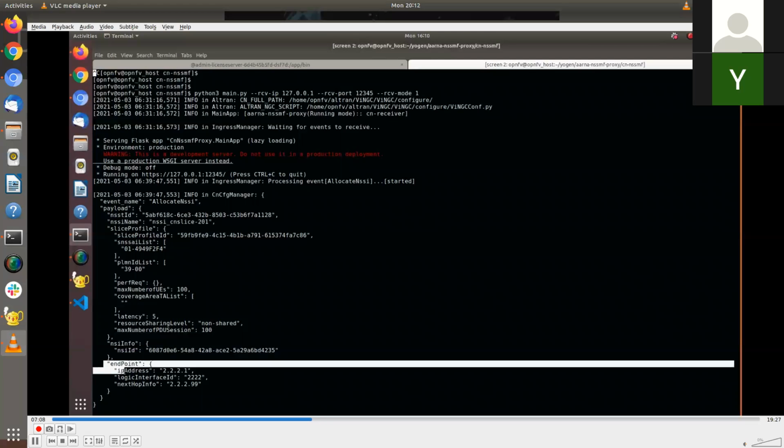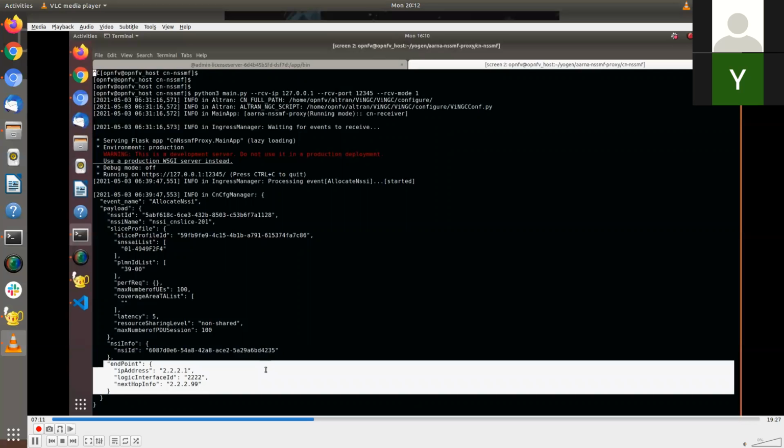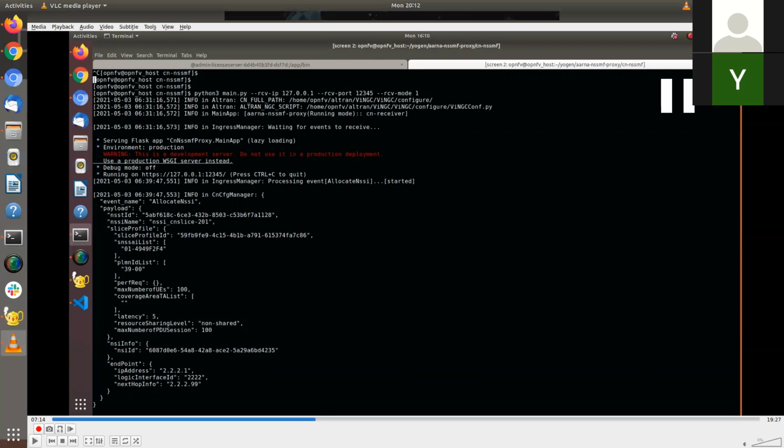And like the other parameters, what we filled in is received here. Like I was mentioning in the presentation earlier, the slice profile ID is the one which identifies the slice. This is the slice profile payload from here all the way to here, and this is the ID which uniquely identifies it. You can have many slice profiles, and each will have a unique one. So for the current slice creation which is happening, this is the ID for it. When you delete the slice profile, you need to specify this in the deallocation process.